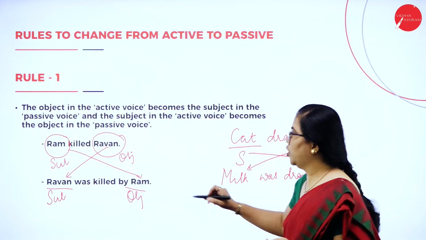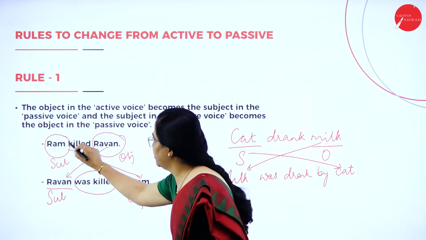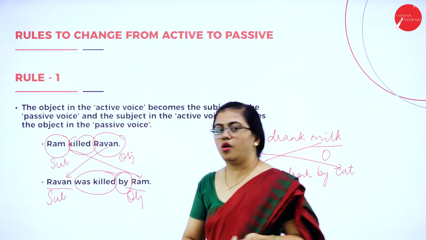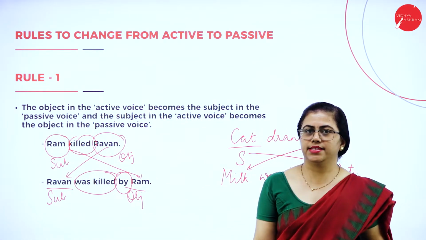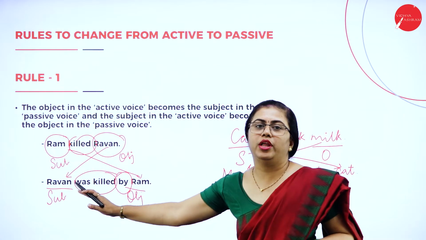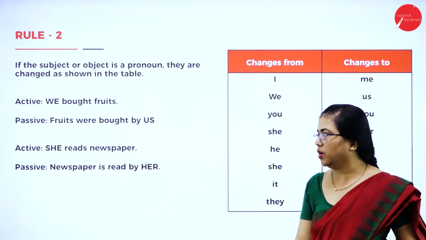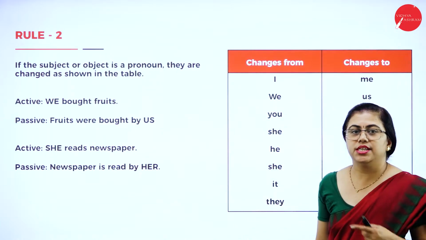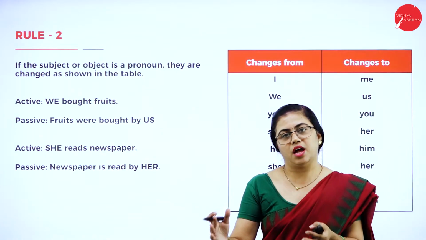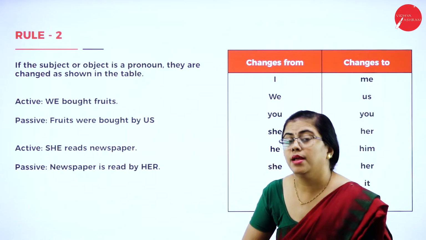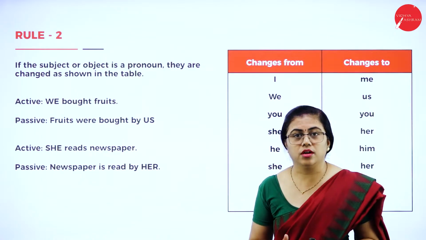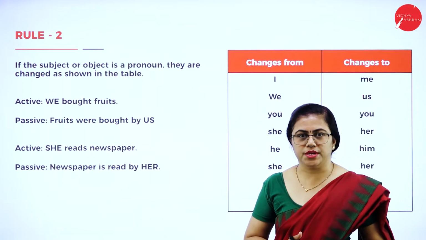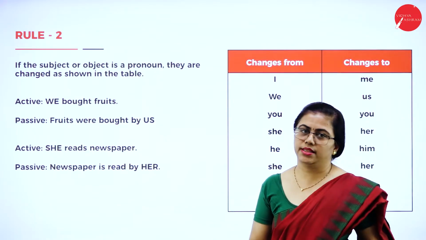Whatever we have changed in between, this verb and whatever we have added, we'll understand in the coming slides. For the time being, concentrate only on the subject and the object. Next we have to understand about the pronouns. In the previous slide we saw nouns in the subject and object part. But now we have to understand if there are pronouns in the subject and object part. So it will be changed in this way.